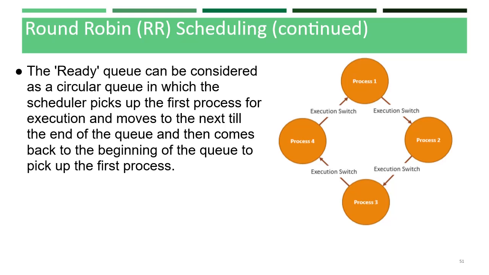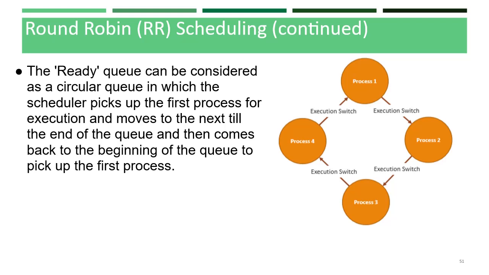Whether process 1 completes its execution or the execution is still left, it will be switched to process 2 after 10 milliseconds. In the same way, process 2 starts its execution for 10 milliseconds, whether it has been completed or still has time to execute, and it switches to process 3 after that.